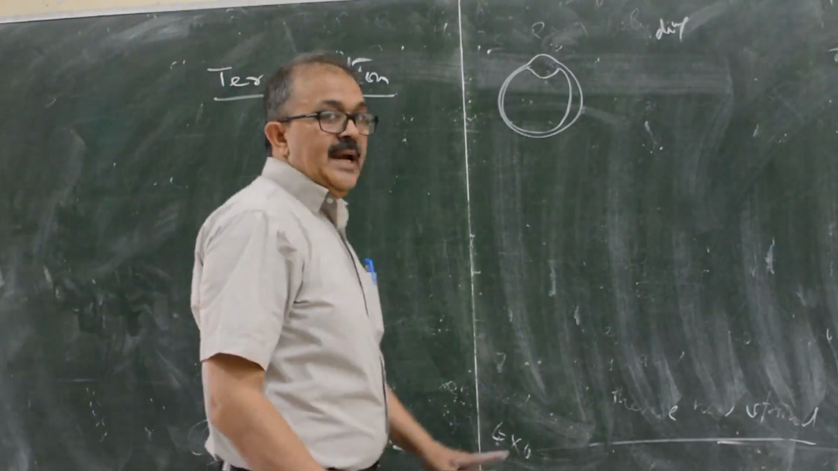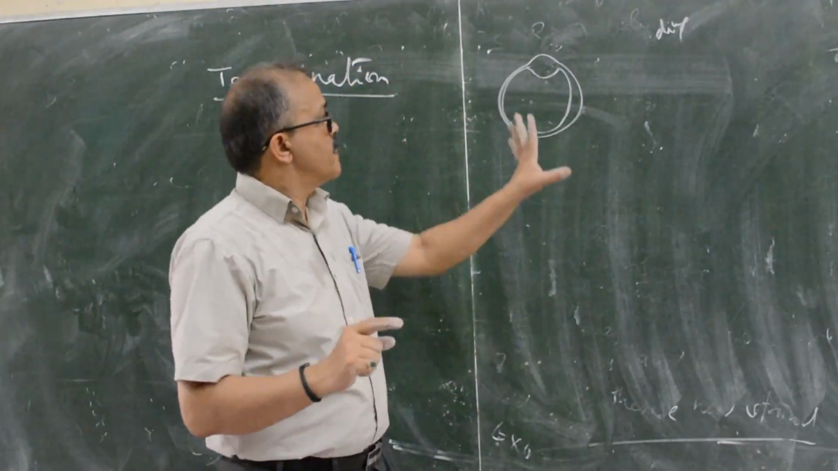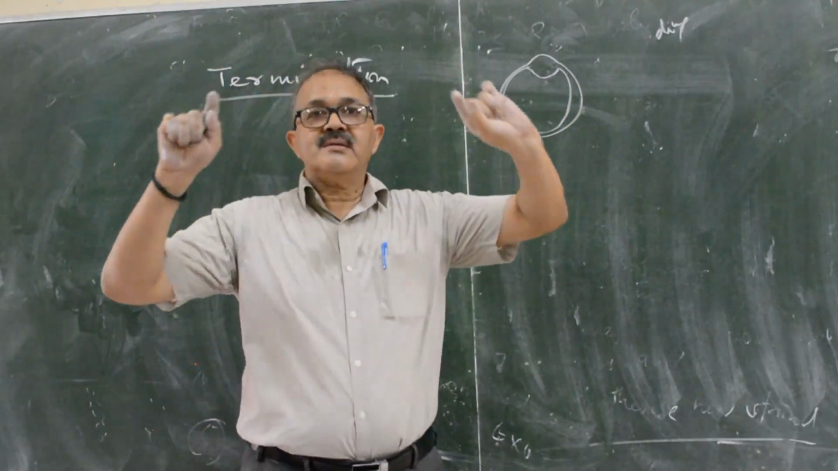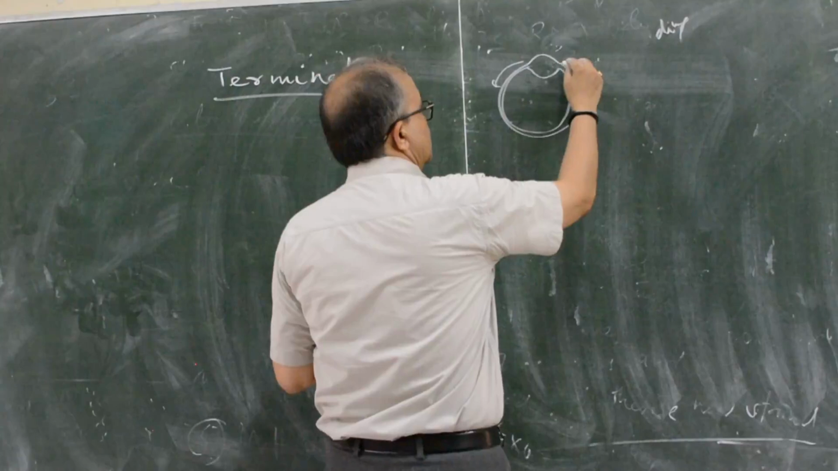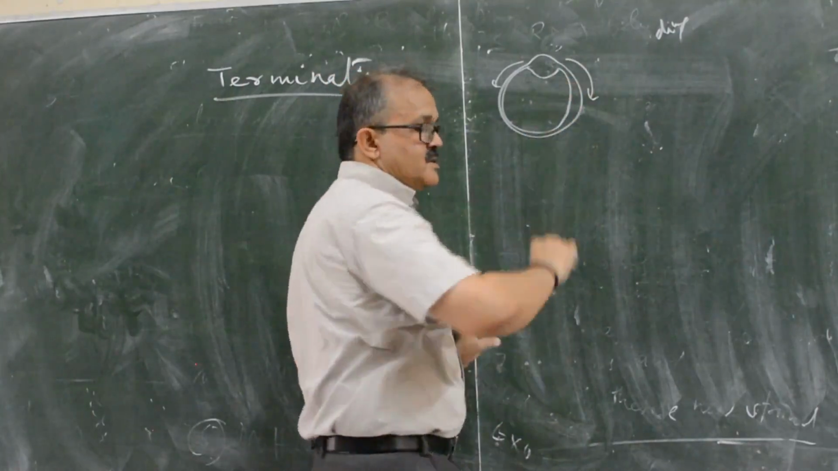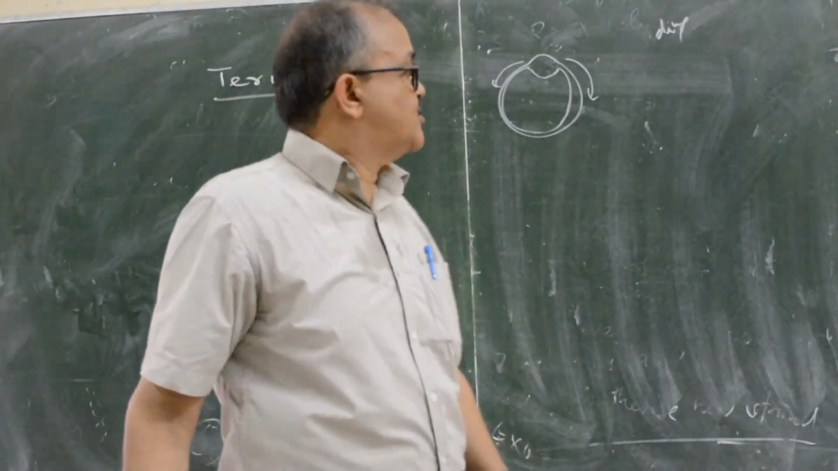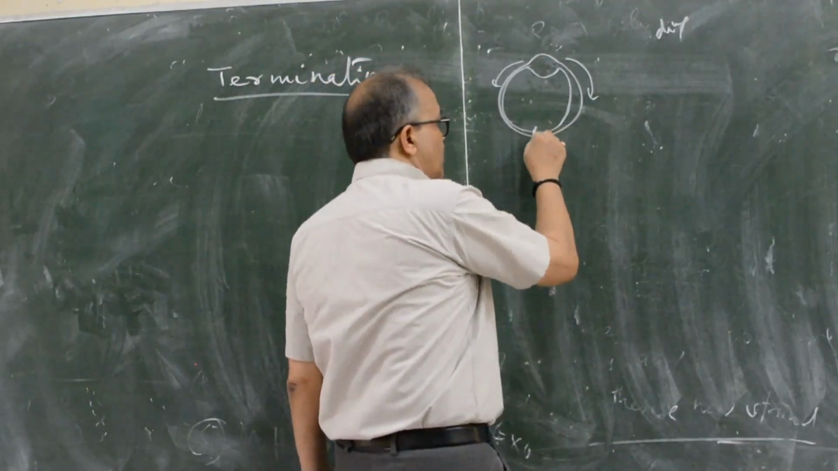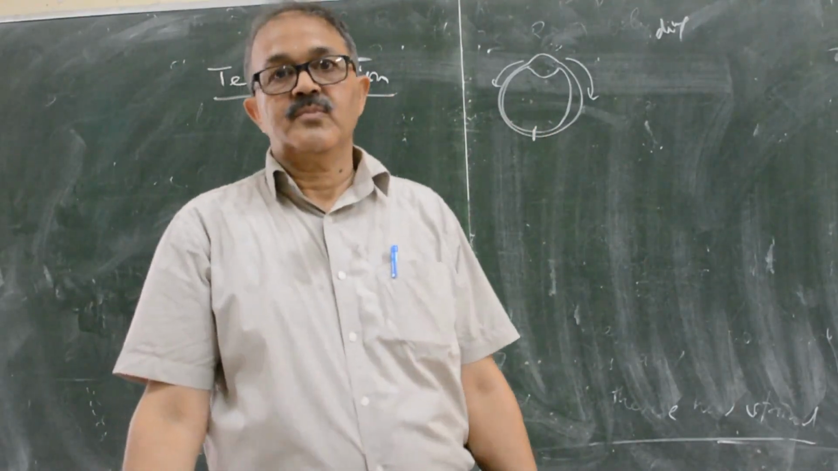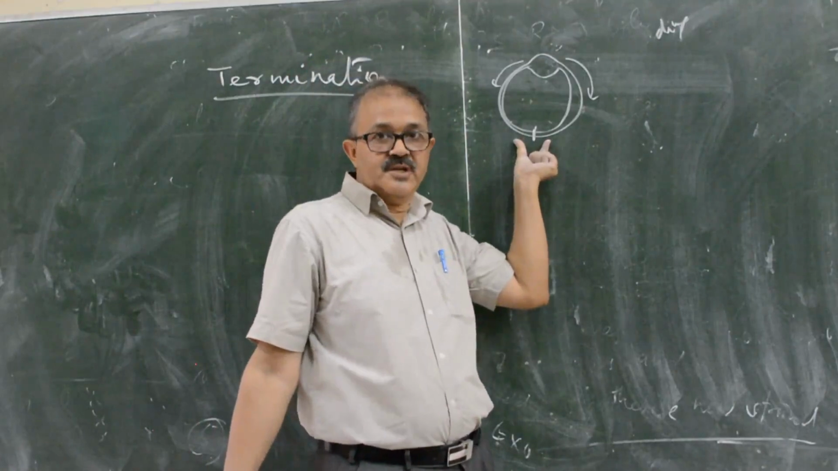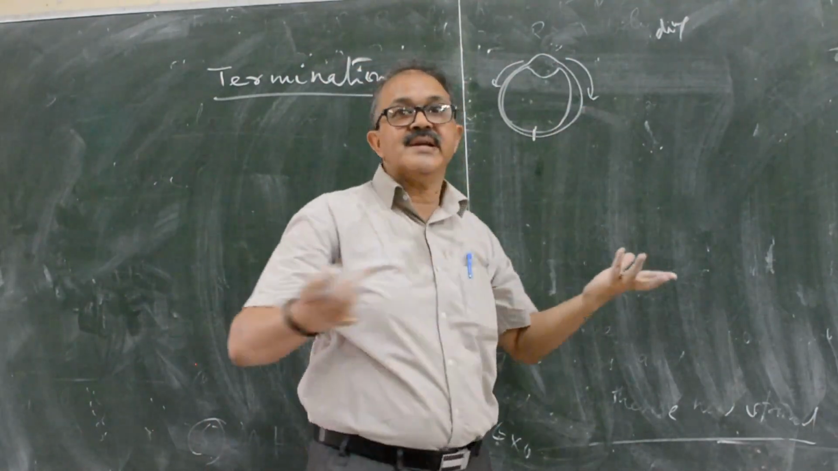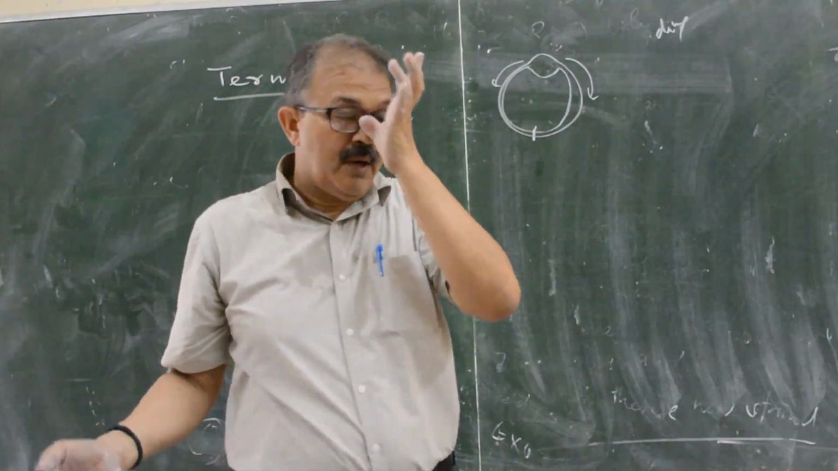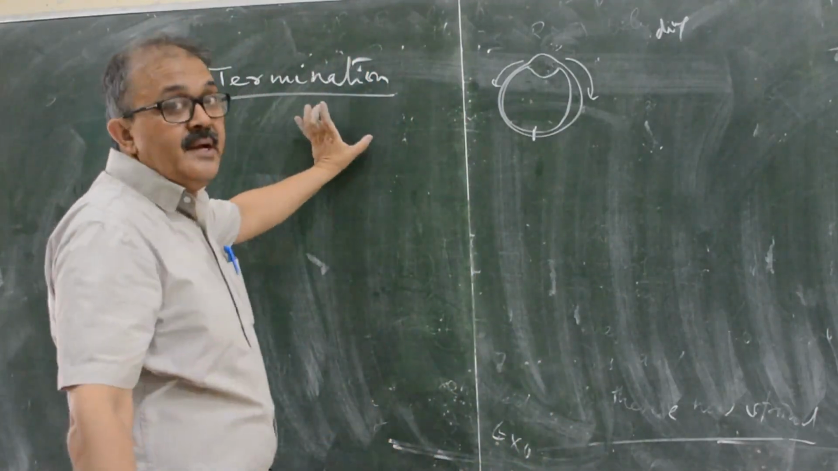I have told you that there is bidirectional DNA replication. Replication moves in this direction as well as this direction. Naturally, they will meet at this position. This is the terminal portion, because once it is replicated, the replication is complete. But how is the DNA replication terminated?